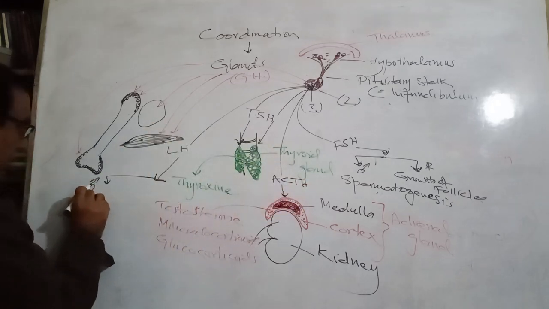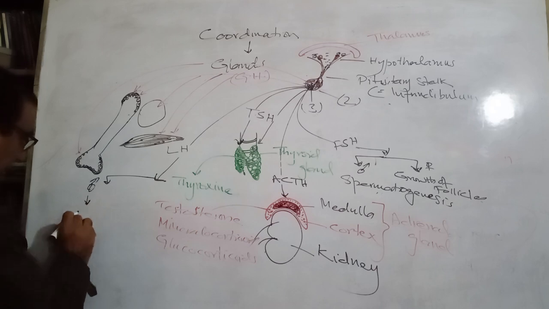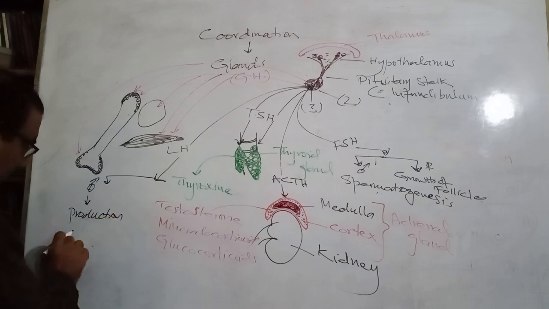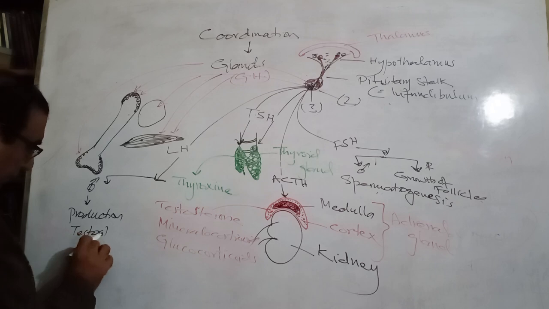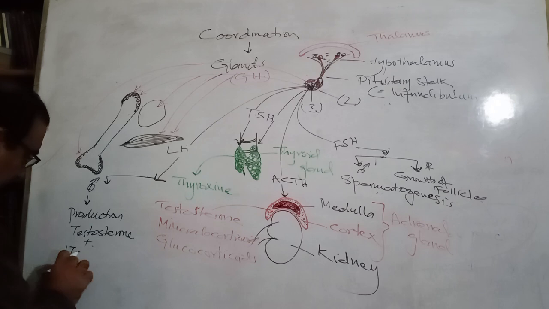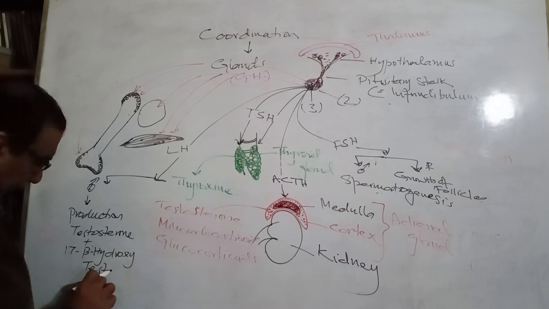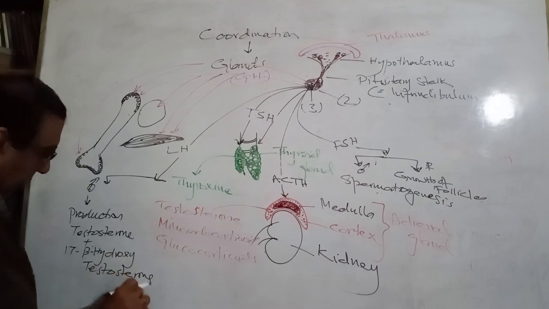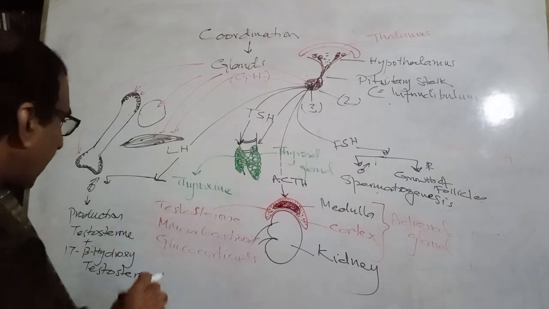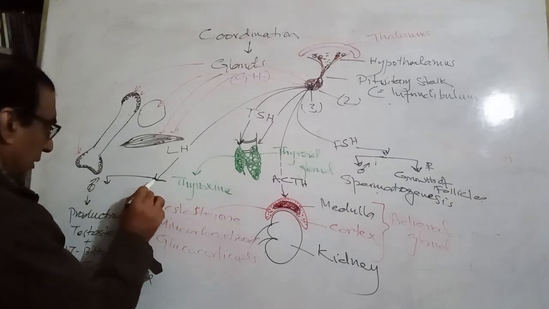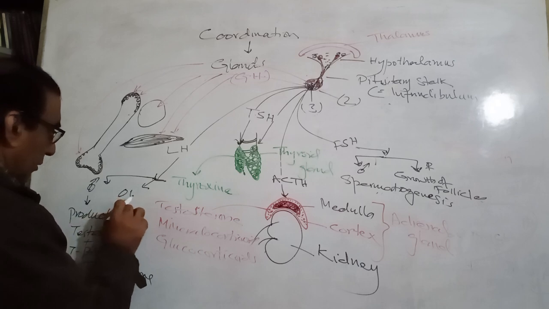In males, for example, it causes the production of testosterone and 17 beta hydroxy testosterone. And in females, it causes ovulation.